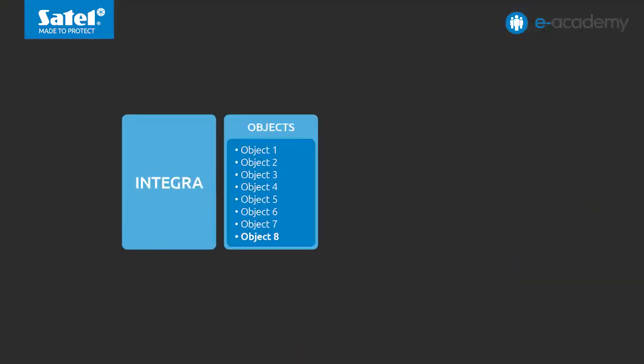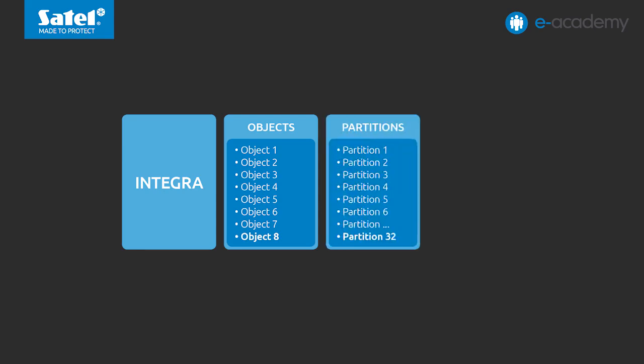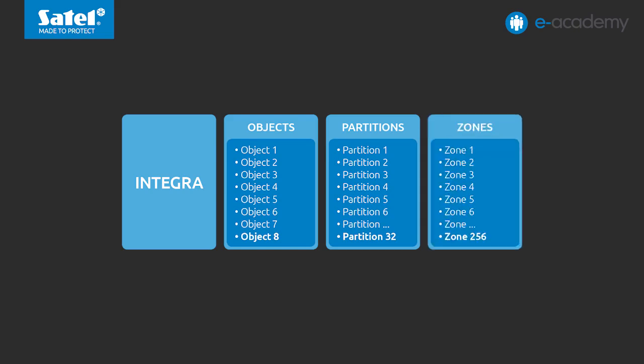Before we proceed to create a virtual configuration of the system, I will remind you how to make a logical division of the system and how it translates into its practical use. Depending on the type of the Integra and Integra Plus control panel, you can divide the system into so-called objects, which are equivalents of individual premises. Up to 8 objects can be created. Each object can be subdivided into smaller areas called partitions. There can be up to 32 partitions in total, divided among the objects as required. From 1 to 256 zones can be assigned to each partition, depending on the type of Integra and Integra Plus control panel mainboard. That is, from 1 to 256 detectors respectively, divided among the partitions as needed.